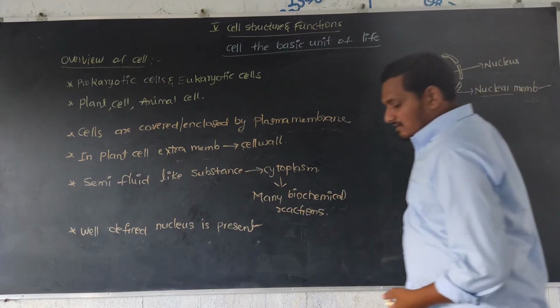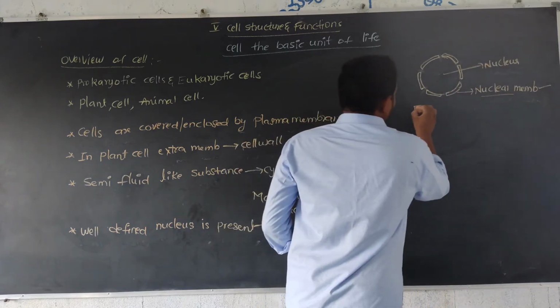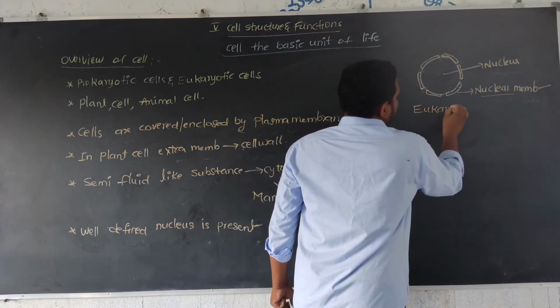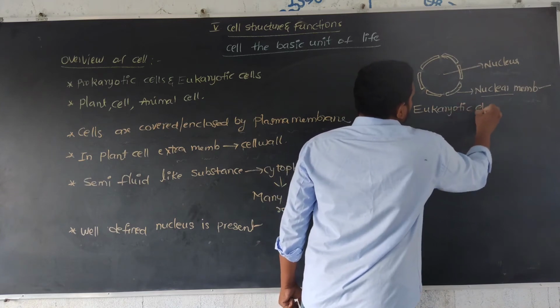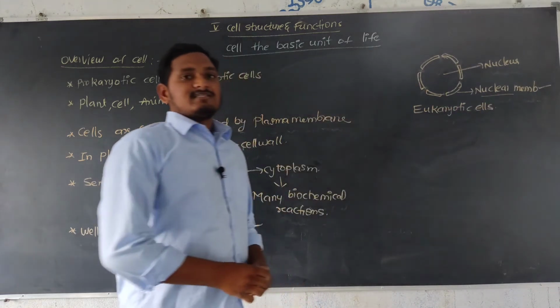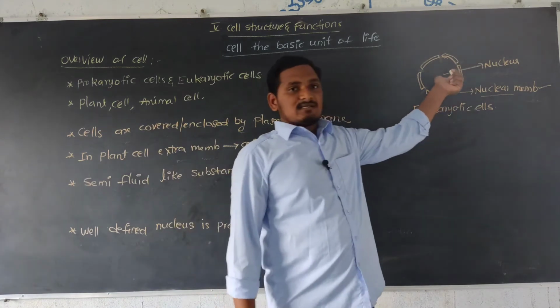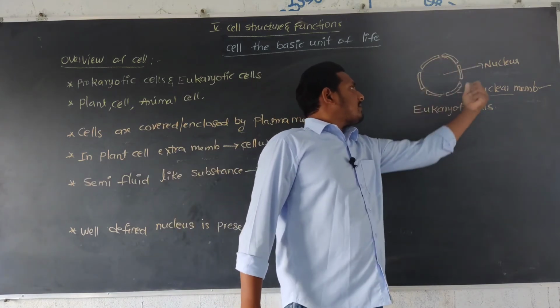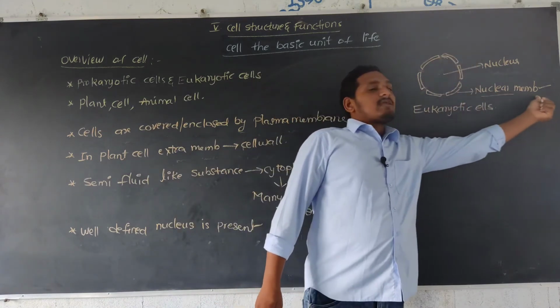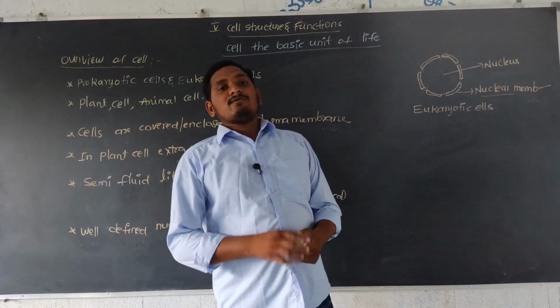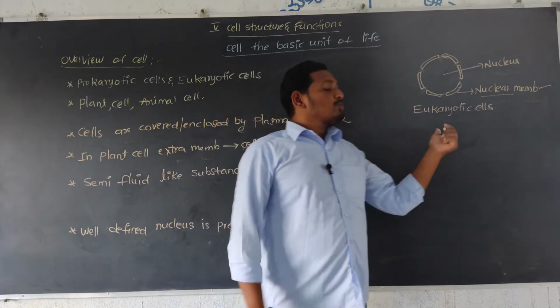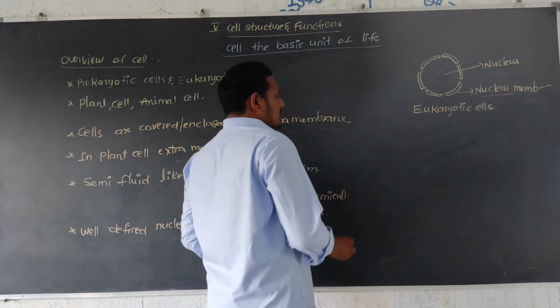These types of cells are called eukaryotic cells. Eukaryotic cells means the nucleus is enclosed by a double membranous structure, that is nuclear membrane. These types of organisms are called eukaryotic organisms.